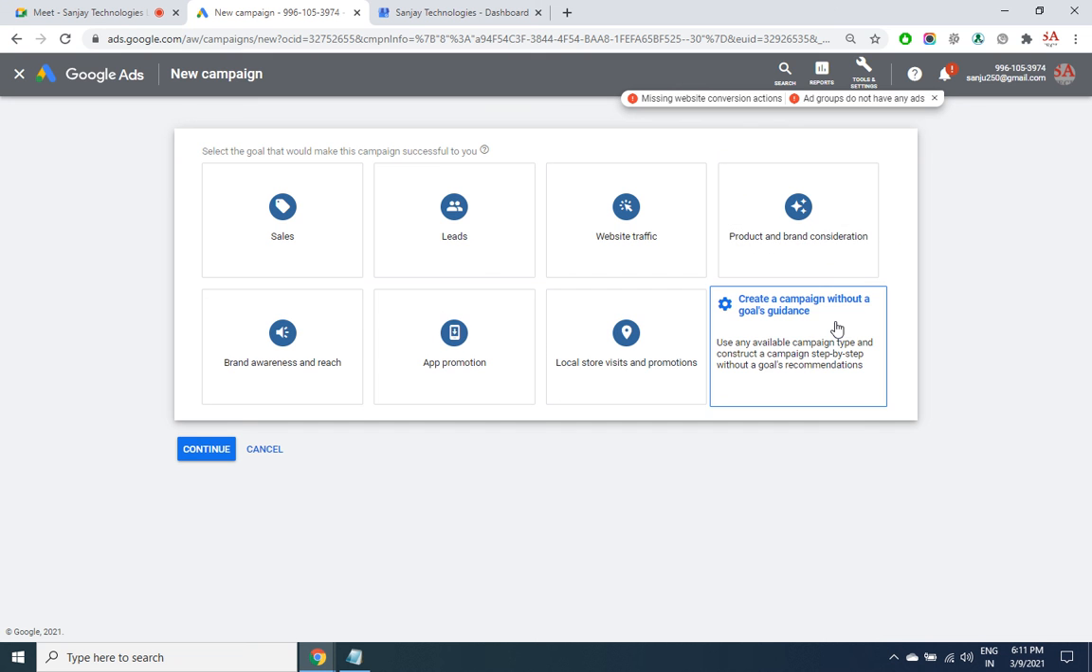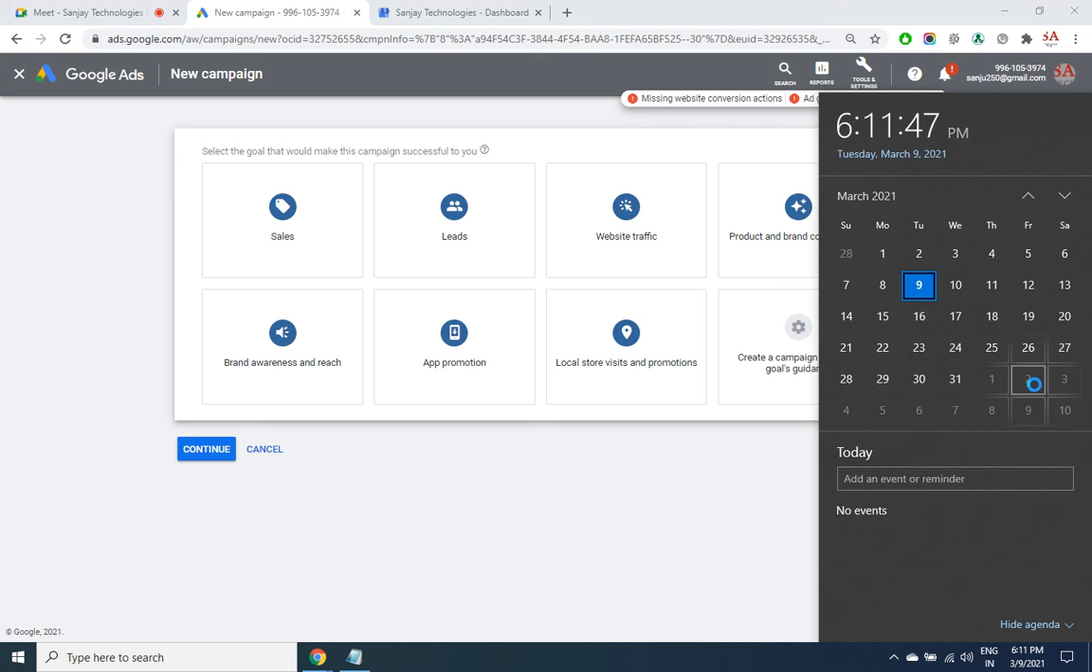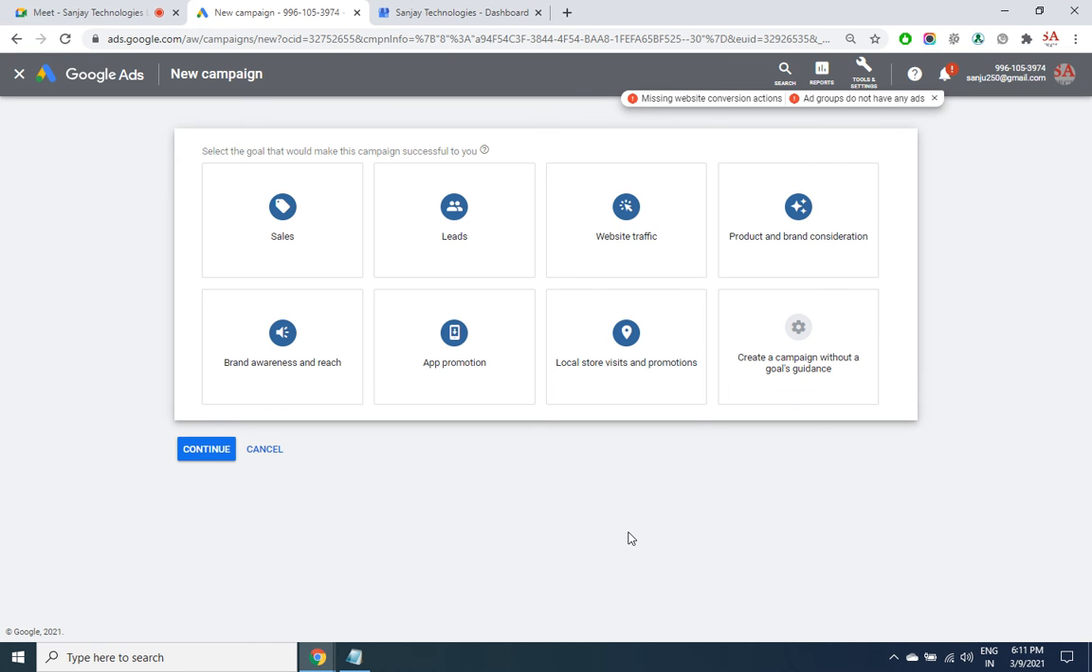So the next class is going to be on Friday, that is 12th of March, sharp at 6 p.m. So at 6 p.m. we are going to begin on the 12th and we'll complete all these campaign types. Then we'll be going with the conversions. Another probably 3-4 classes are left.